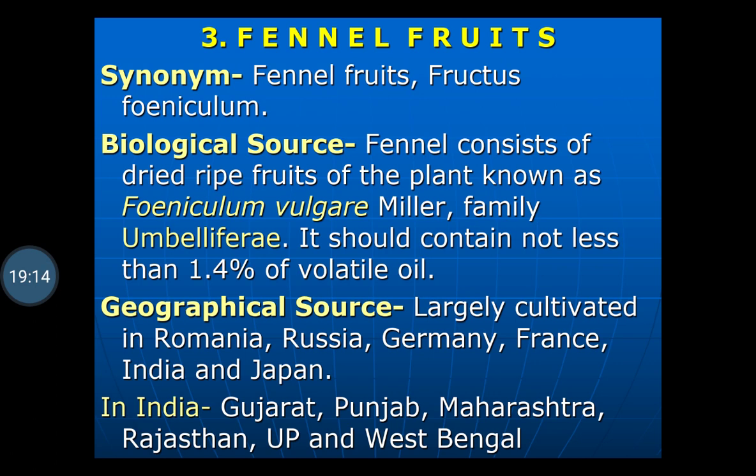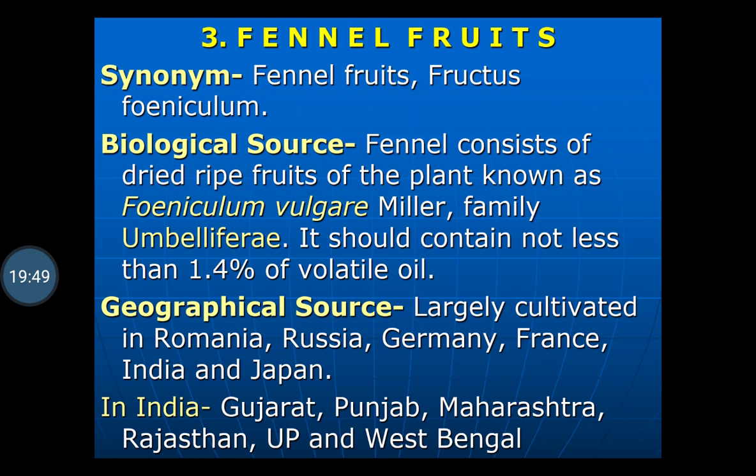Biological source: fennel consists of the dried ripe fruits of the plant known as Foeniculum vulgare belonging to family Umbelliferae. The family of both coriander and fennel is the same, that is Umbelliferae. It should contain not less than 1.4% of volatile oil. If the amount of the volatile oil is less, then we can say that it is adulterated, substituted, or a substandard quality fennel.